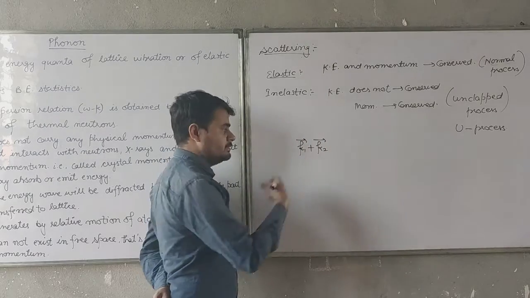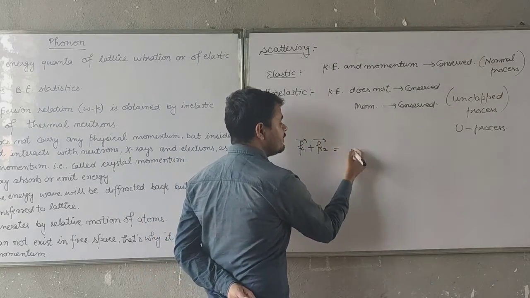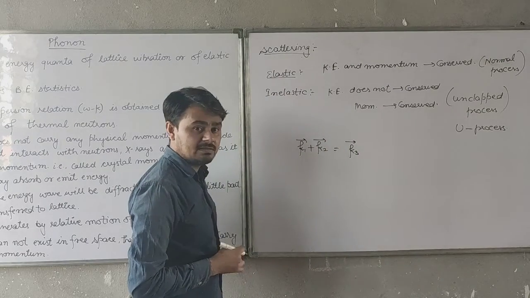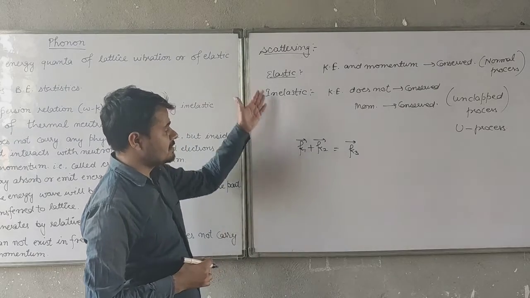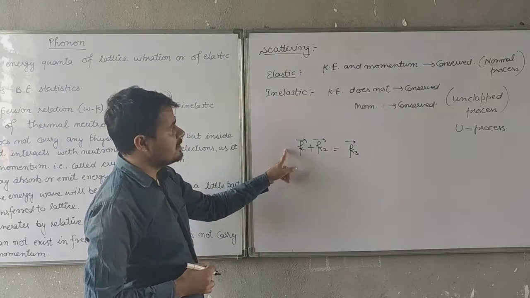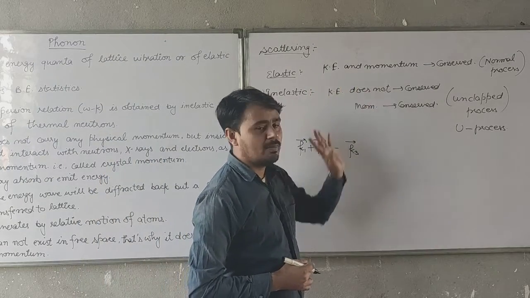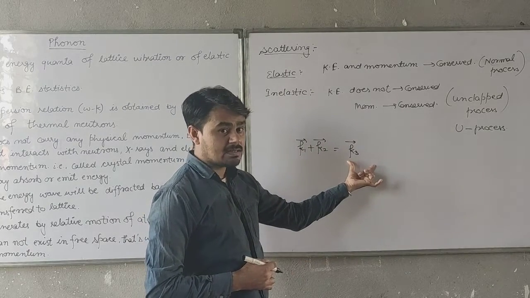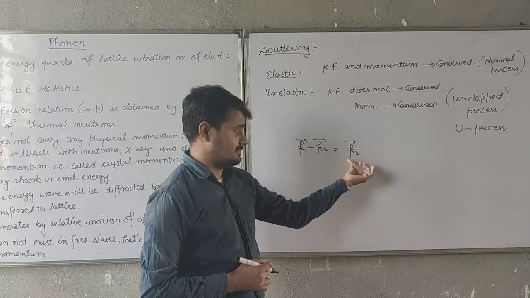Both will combine to generate a third phonon whose wave vector is k3. This is known as an elastic process. In this case, kinetic energy and momentum of phonons before and after scattering will remain conserved.